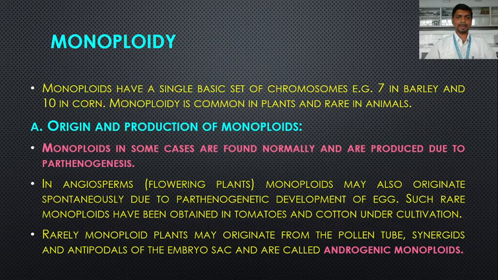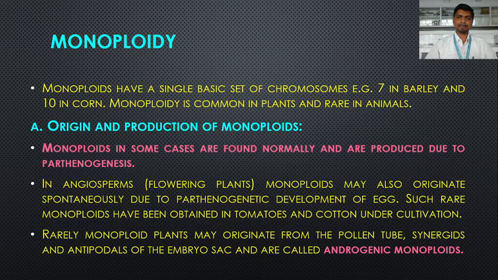Rarely, monoploid plants may originate from the pollen tube, synergids and antipodals of the embryo sac and are called androgenic monoploids. So the synergids and antipodals are components of the embryo sac, and from these components the zygote has been developed directly. Such monoploids are referred to as androgenic monoploids.